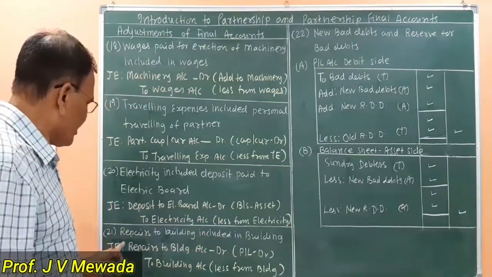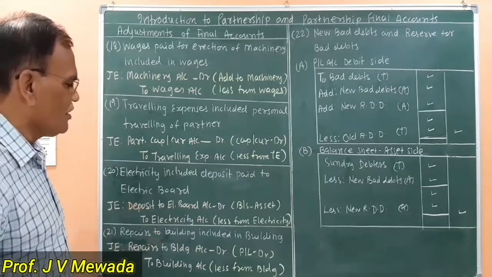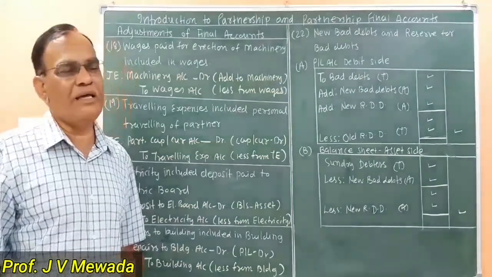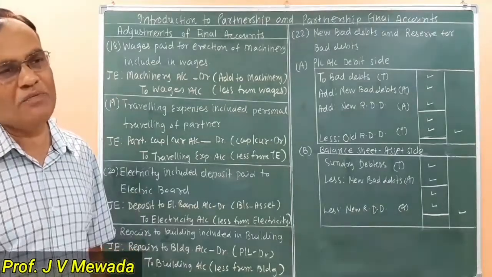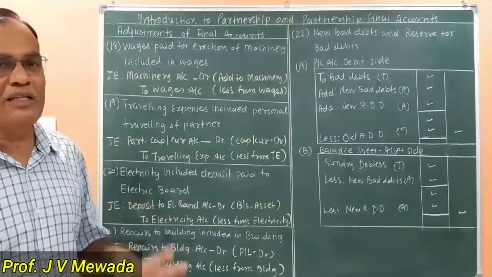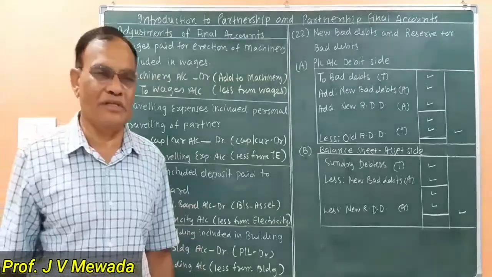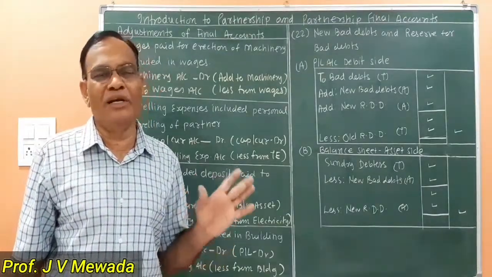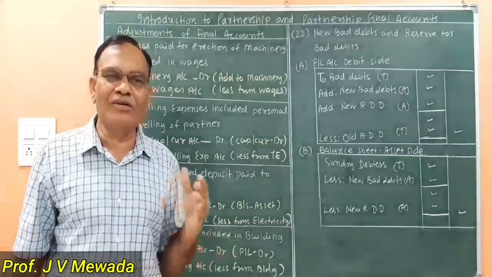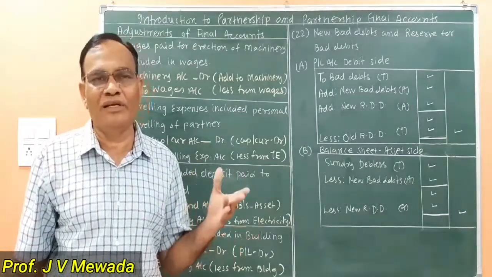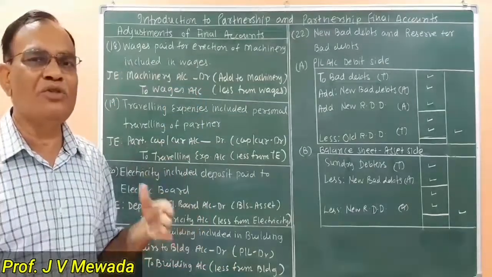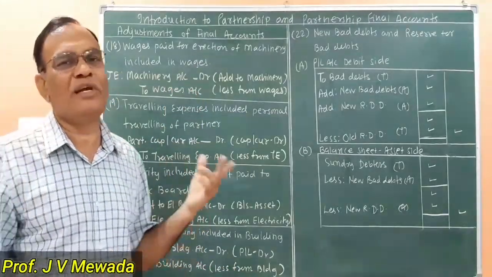Now adjustment number 21, repairs to building included in building. Normally whenever we are buying a building, it is a capital expenditure. Whenever we are repairing the building, it is a revenue expenditure. So whenever repairing is done, it is not added to the building. But by mistake, our accountant is adding this amount to the building. So we are supposed to subtract from the building and open a new account known as repairs to building account.